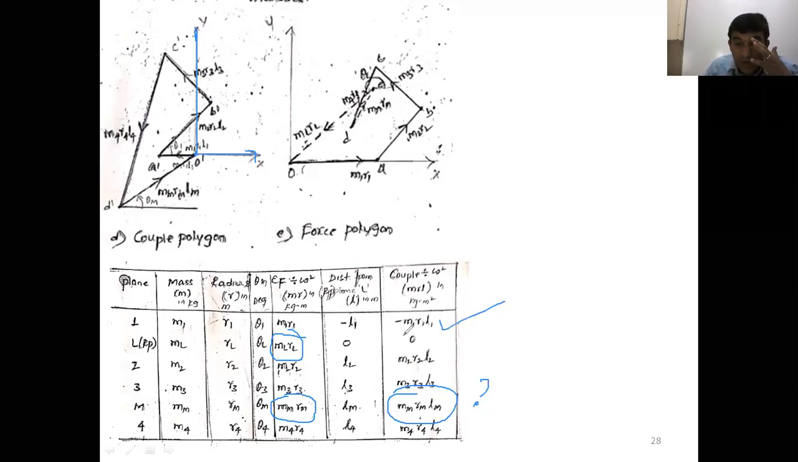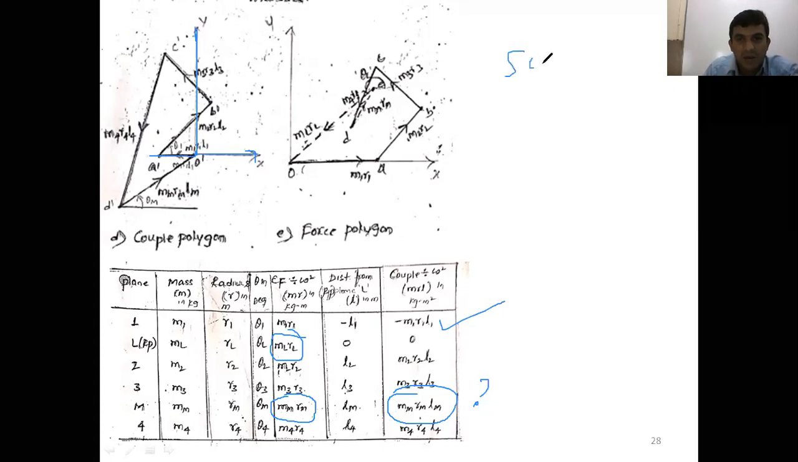Once you know the magnitude M1, R1, L1, what is the sign here? Negative sign. A negative sign means we are drawing away from the positive x-axis, so take the negative x-axis here. Now, from O dash, A dash, draw a horizontal line. Along the horizontal line, again we choose a scale here. The scale is missing here.